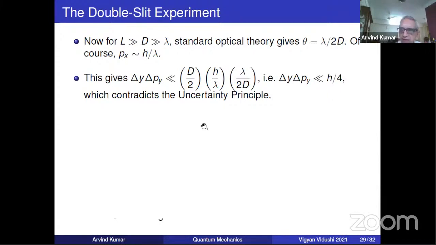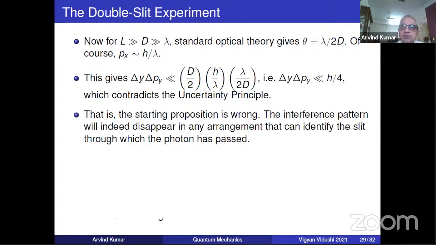And therefore, our earlier supposition, what was the supposition? That even if we localize the photon, through which slit it has gone, still the interference pattern will survive. This supposition is wrong. That is, the starting proposition is wrong. The interference pattern will indeed disappear in any arrangement that can identify the slit through which the photon has passed.